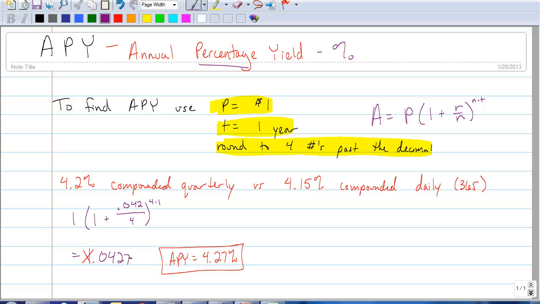Now let's compare that to a situation that would be compounding daily, a little less of a percent by 0.05%. But let's see how this compares as for the annual percentage yield if it's compounding daily, because that sounds good. If I had $10,000 to invest, having the interest compounded daily sounds like it'd be a good deal. But let's find out how good of a deal. This will be 0.0415. It's compounding daily, so it's going to be 365 times 1, which is just 365. And again, your principal is $1.